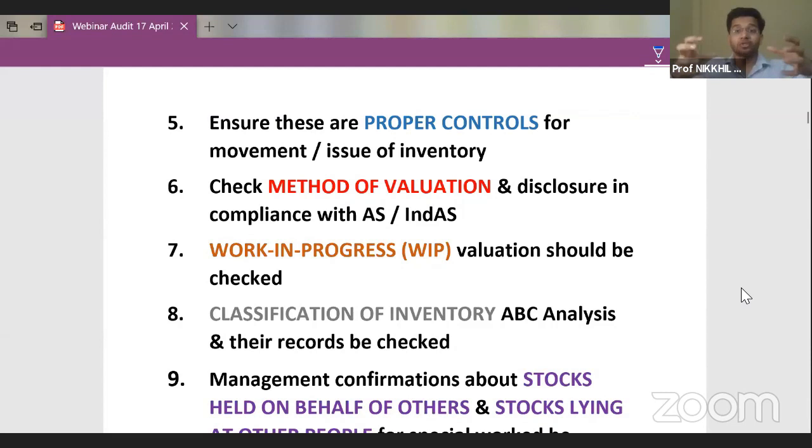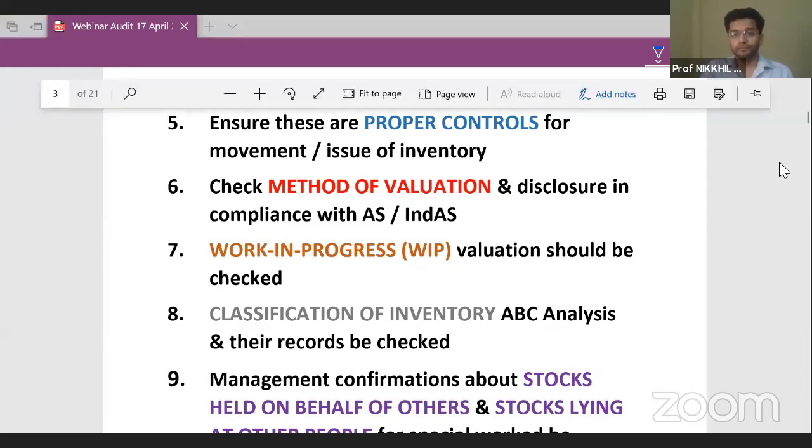So there has to be proper control for movement of inventory. If there is no proper control for movement of inventory, then there is a possibility that the inventory is stolen, or inventory is leaked, or inventory is not properly moved. Yes, proper inspection of outward movement is definitely required.